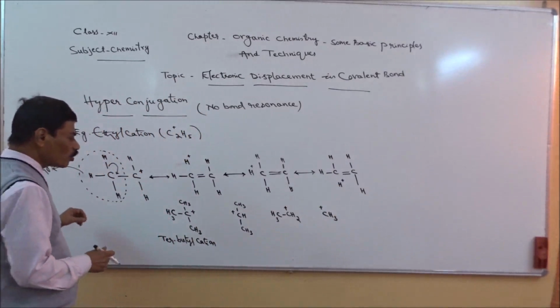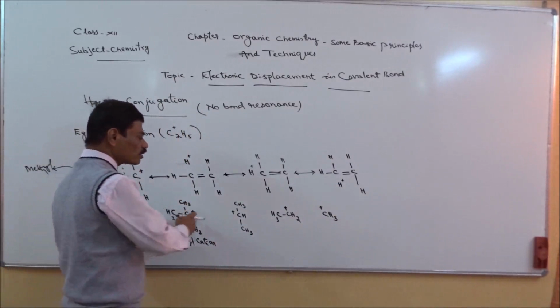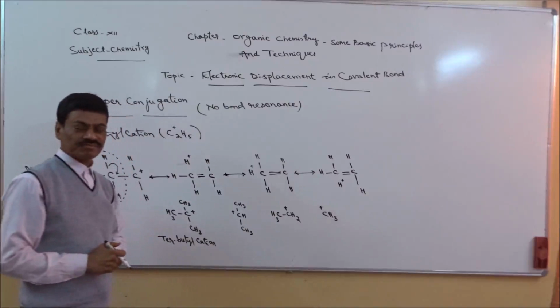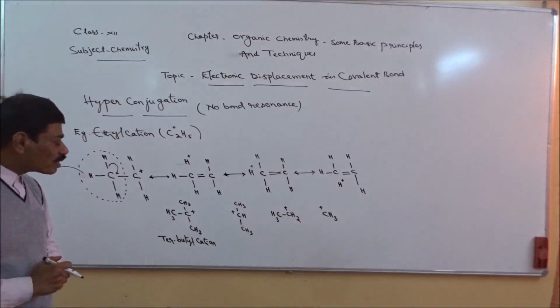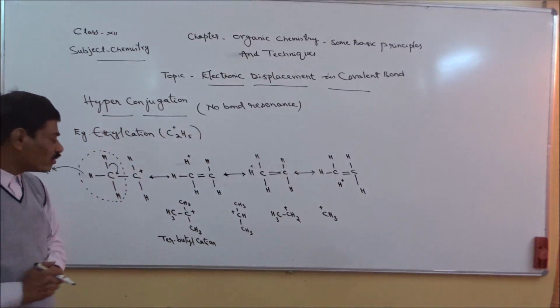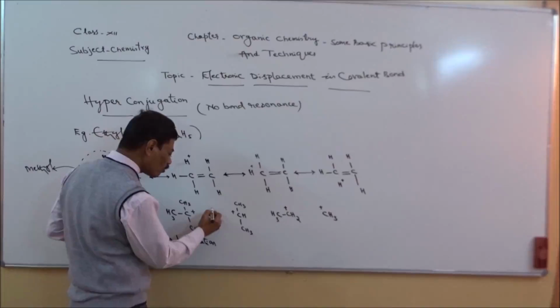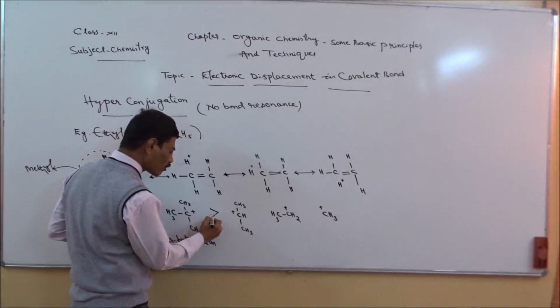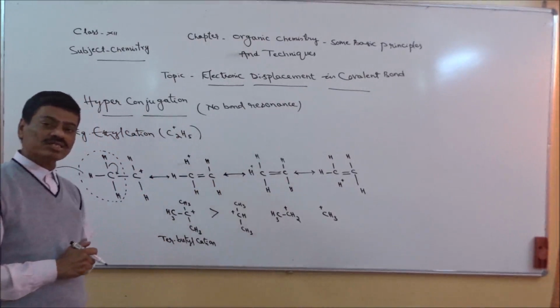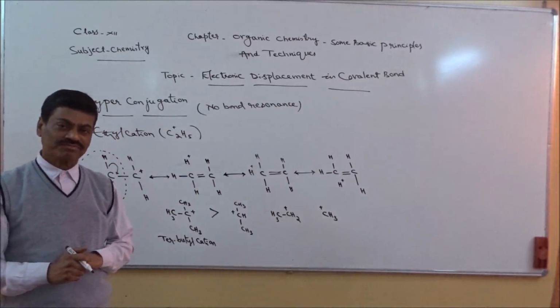And when we move from left to right, the number of methyl groups decreases. So the one which has more methyl groups will have greater hyperconjugation effect.